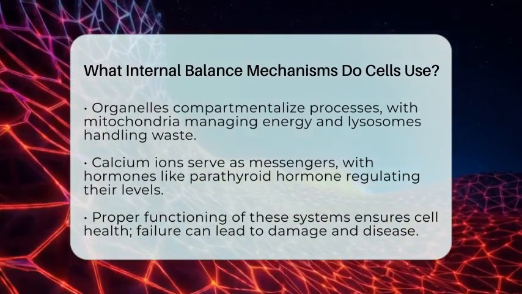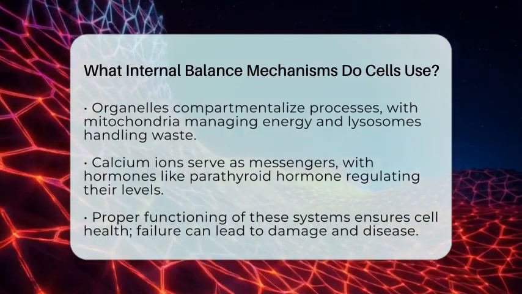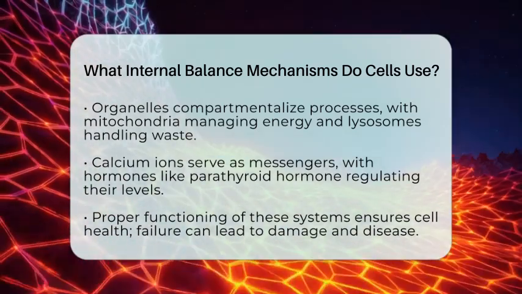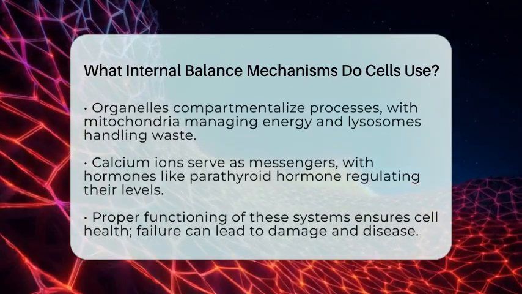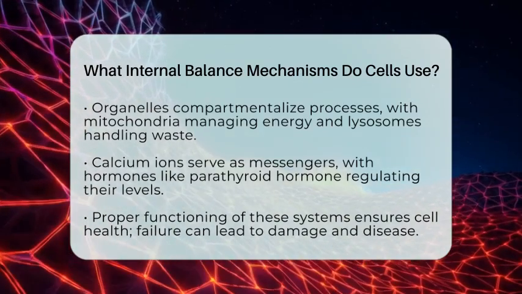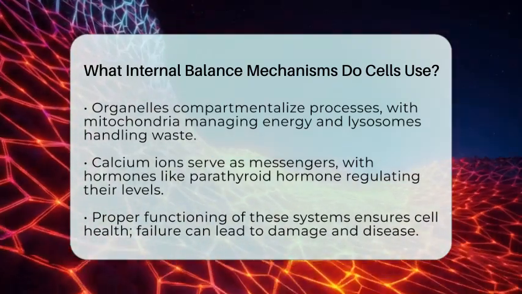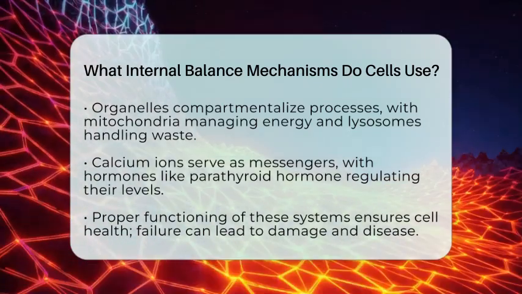Lastly, cells tightly regulate ions, especially calcium ions, which act as messengers. Calcium levels are controlled by hormones like parathyroid hormone and calcitonin, which help maintain overall calcium balance in the body. Inside the cell, calcium influences many activities, from activating enzymes to controlling cell growth.